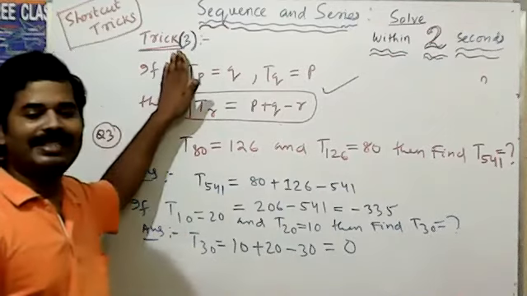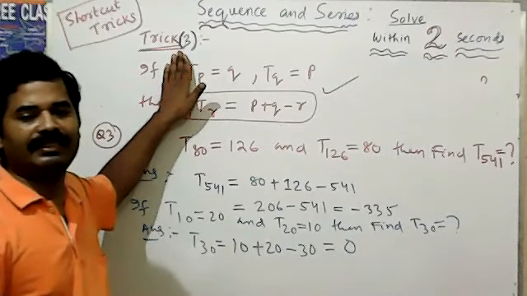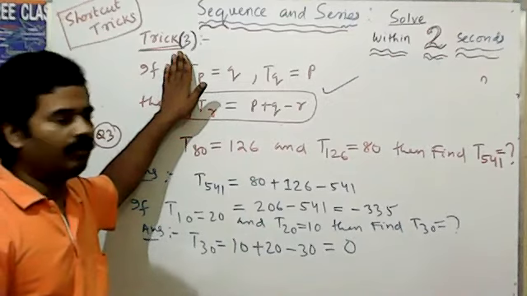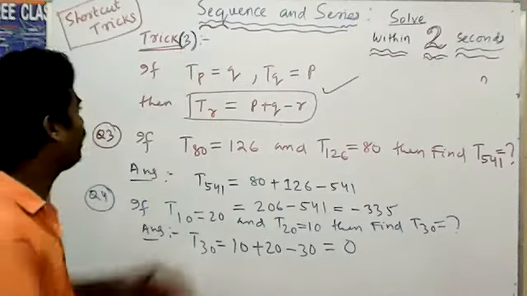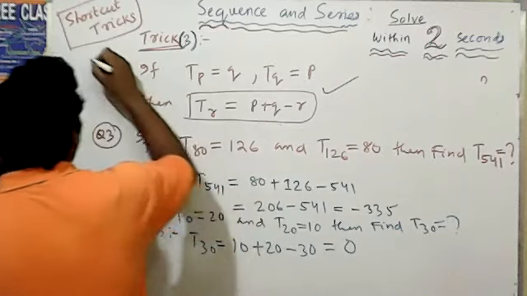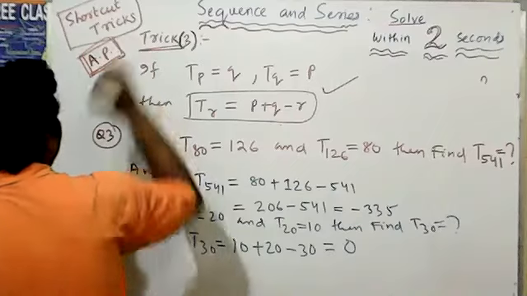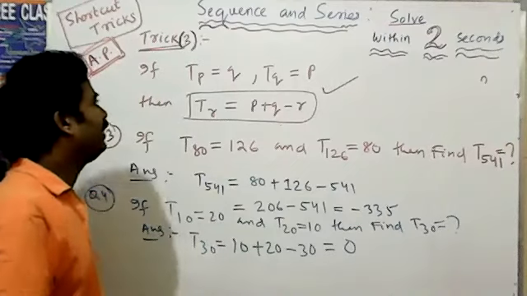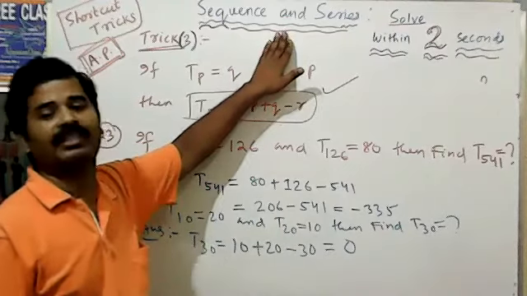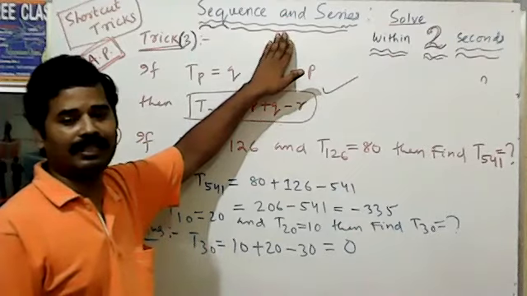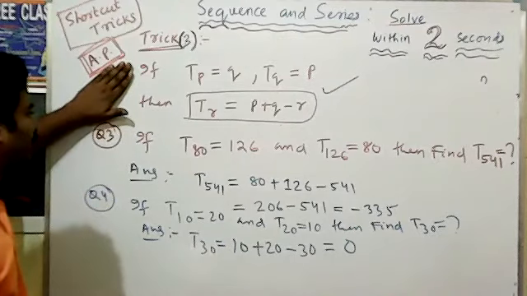These three tricks are very important for IIT JEE, NDA, CDS and other competitive exams. This is important in sequence and series. This technique is based on AP, arithmetic progression. Sequence and series includes arithmetic progression, geometric progression and harmonic progression.